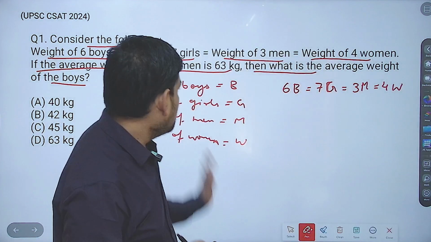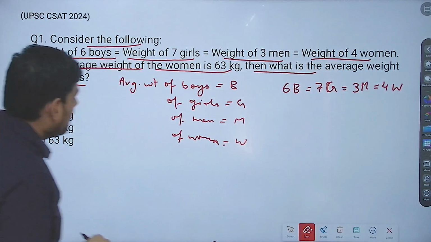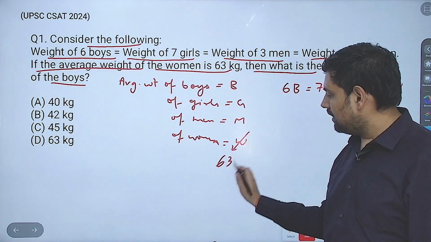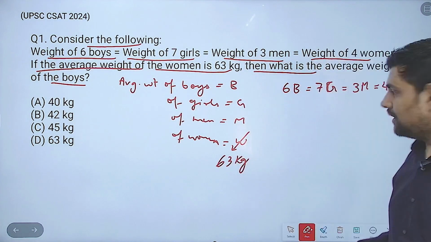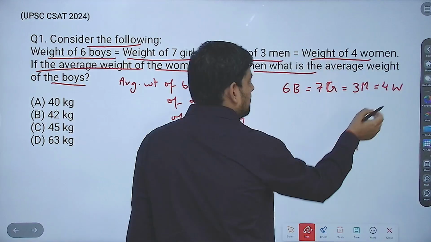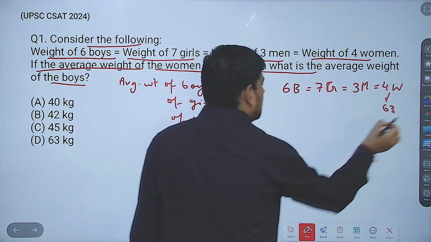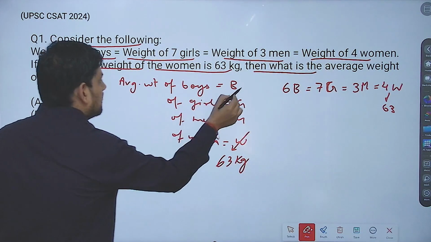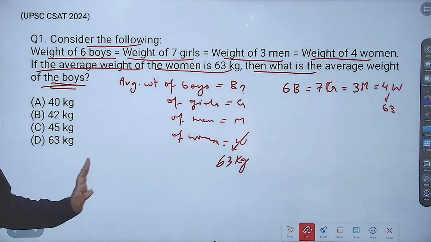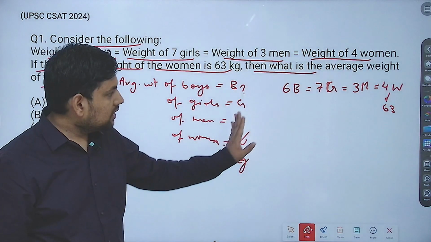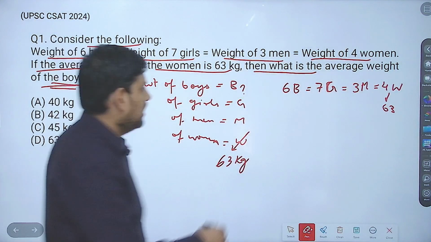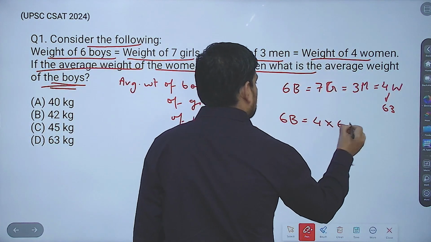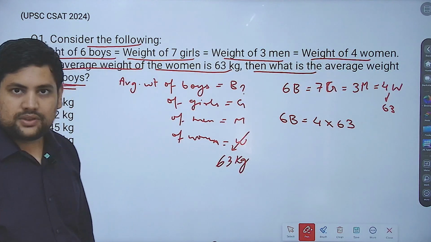Now, once you get this equality, now it is given that the average weight of women is 63 kg. That means W is given to be 63 kg. So I will simply write, in place of W, I will write 63. And now, what is asked? What is the average weight of the boys? That means B's value is asked. So I will equate the term 6B with whatever is given. So this becomes 6B is equal to 4 into 63. In place of W, I have put 63.